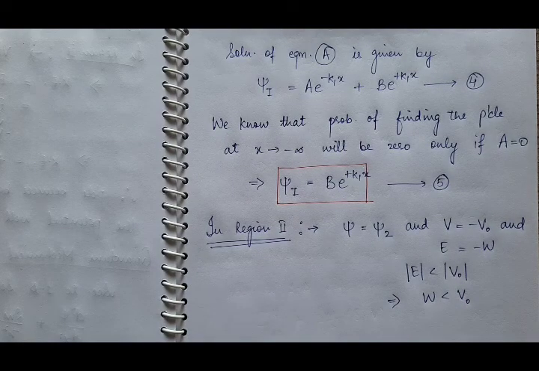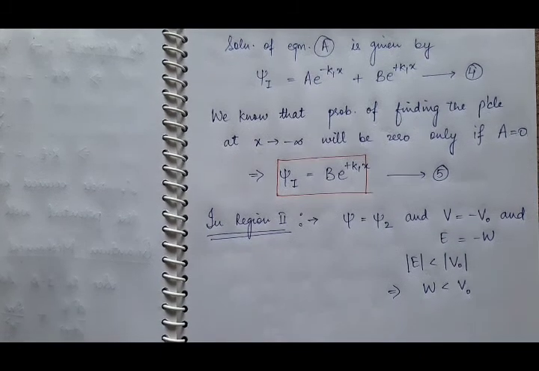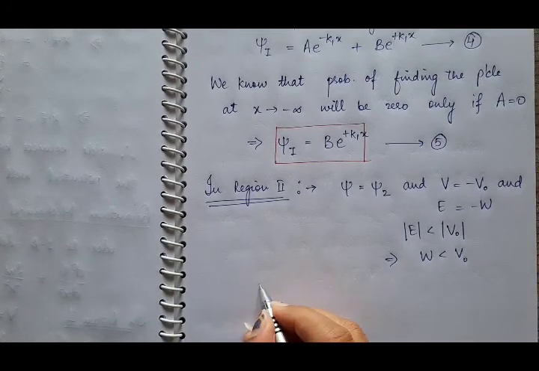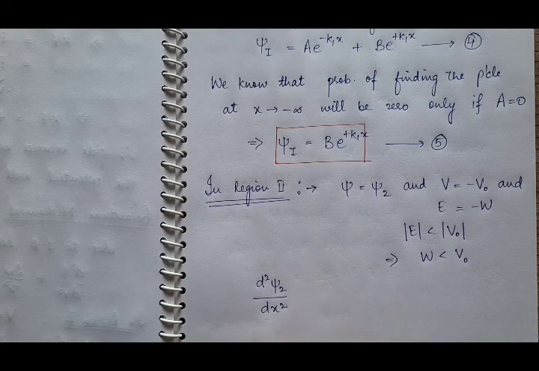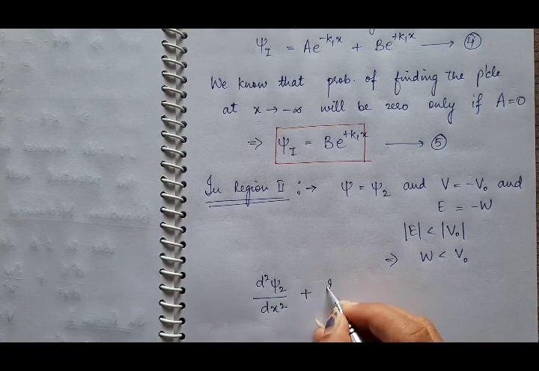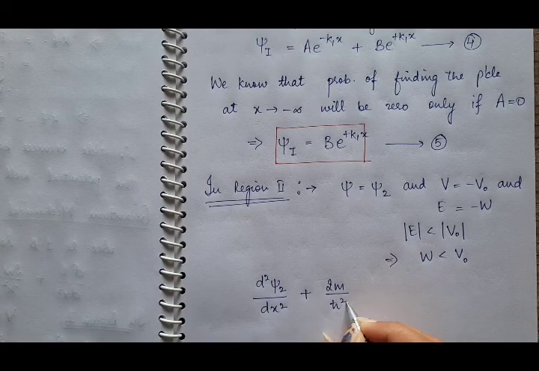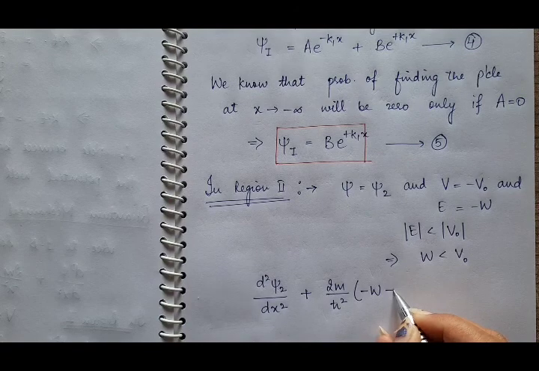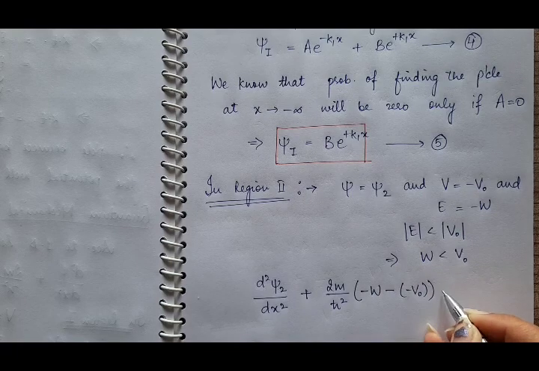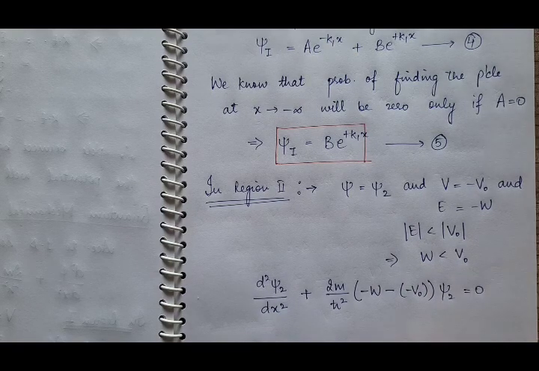So what will be the Schrödinger wave equation in region 2? Write it: d square psi 2 by dx square plus 2m by h cut square, the value of E is minus W, minus the value of V which is minus V naught, times psi 2, is equal to 0.